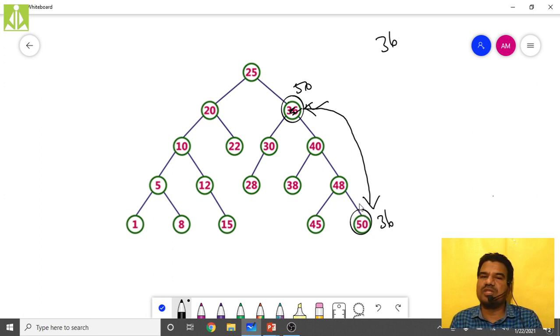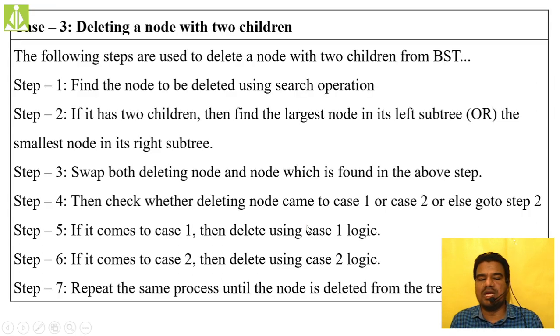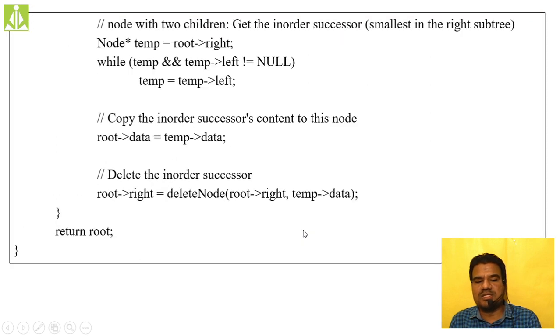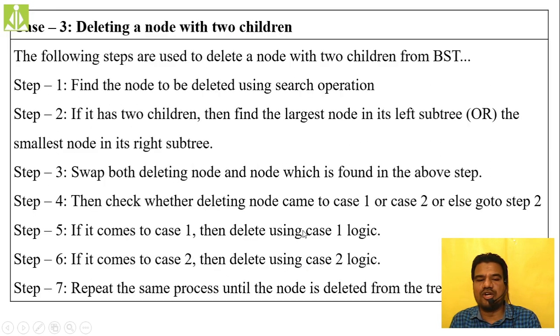So I can follow case 1 and delete it, because deleting a leaf node is very easy and is not going to disturb anything in my tree. The code associated with that delete operation we will discuss in tomorrow's class. Hopefully you understood, students. Thank you very much.